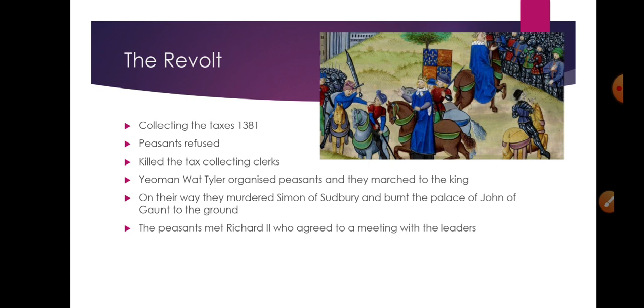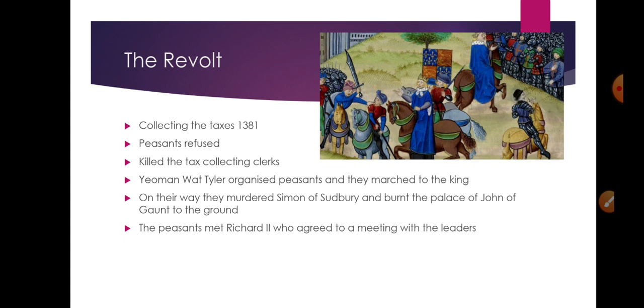And unfortunately, on the way to the king's palace, they killed and murdered whoever they thought was against the peasants. They murdered Simon of Sudbury, the Archbishop of Canterbury as well. And when it comes to John of Gaunt, the uncle of Richard II, they burned his palace to the ground.